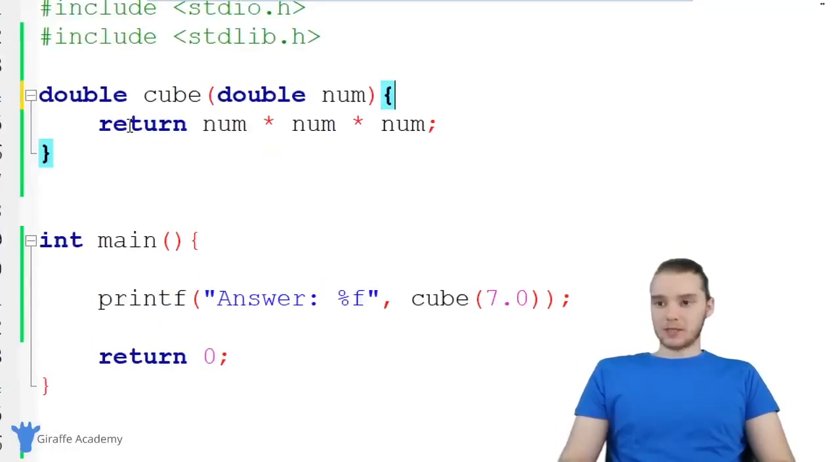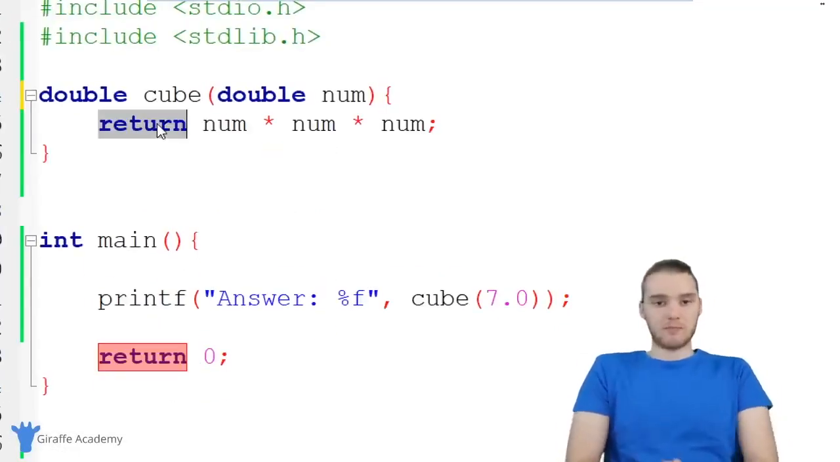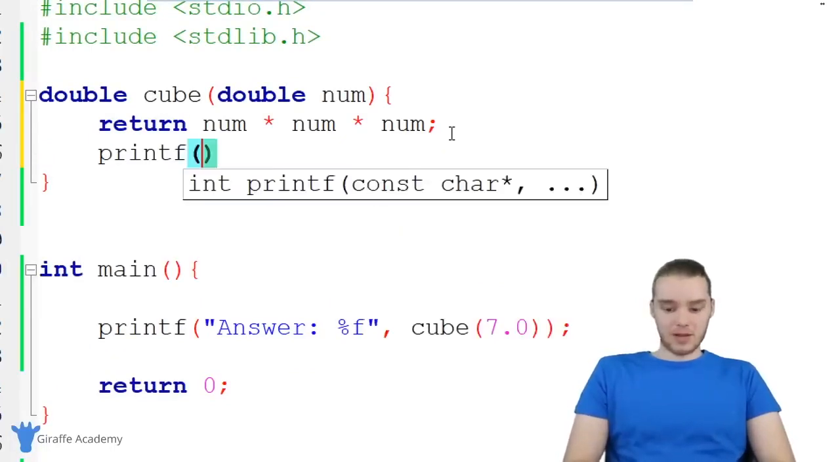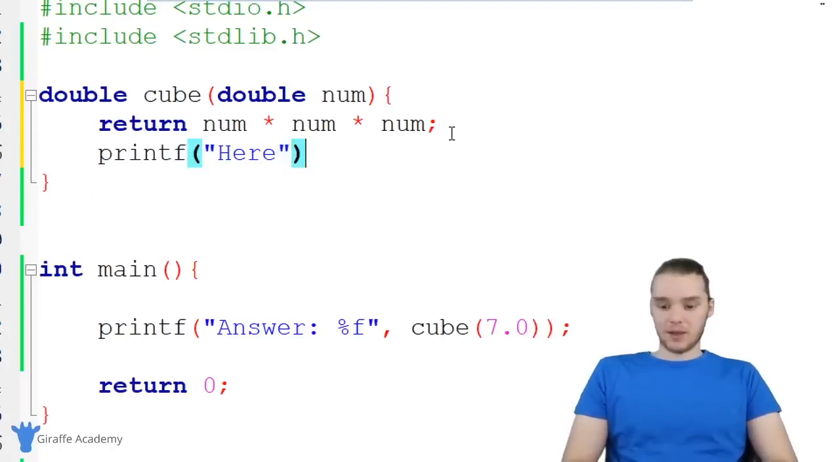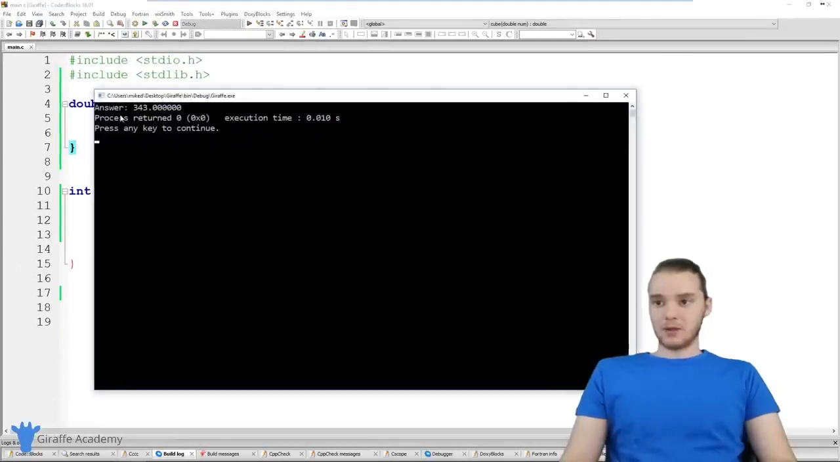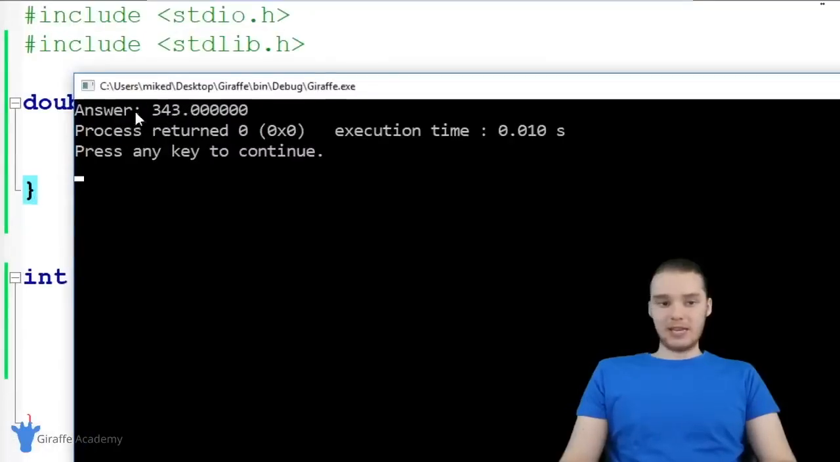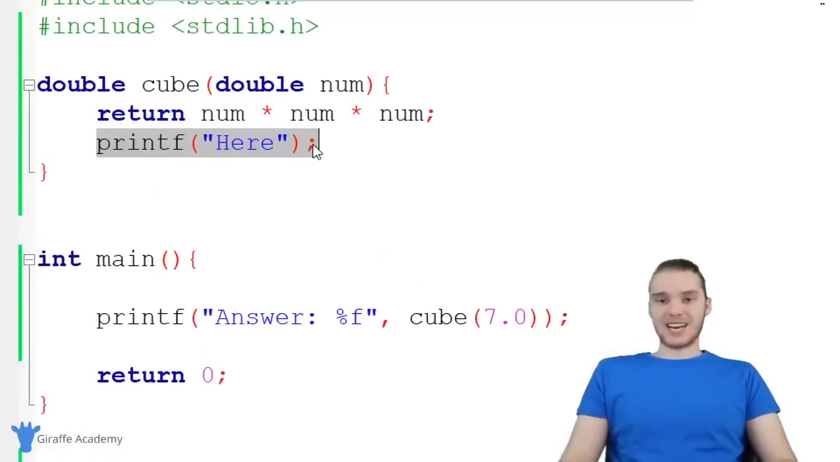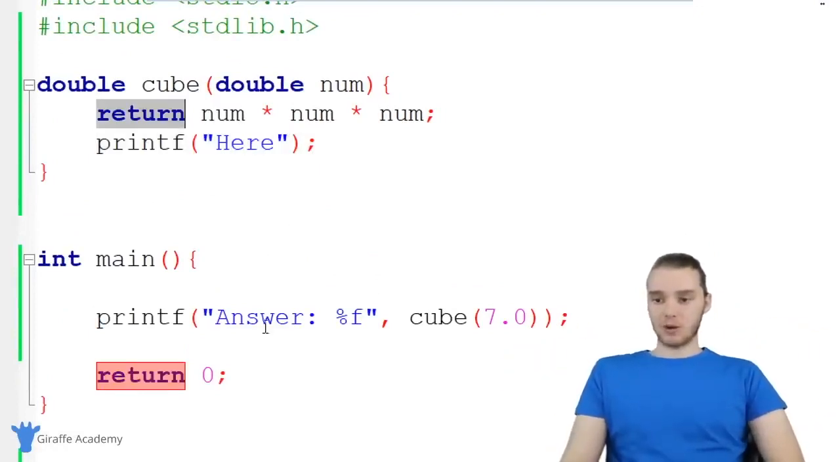And one thing I want to point out is this return keyword will actually break us out of the function. So if I came down here and I said printf, and I printed out "here", this code is actually never going to get executed. If I run my program, you'll notice that it's not printing out "here". In other words, this line of code down here, printf here, never gets touched, because when we use this return keyword, this breaks us out of the function.